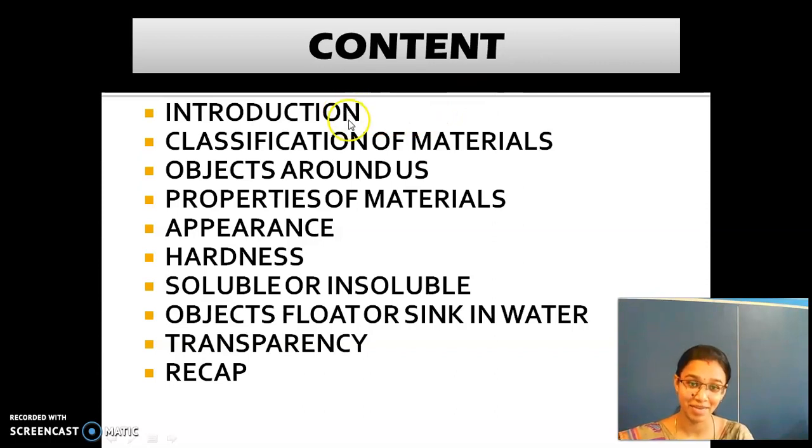What is meant by materials? What is meant by objects? What are all the objects around us? We have seen the 3 states of matter: solids, liquids and gases. Their properties also we had seen. Then coming to the next one, properties of materials. In that we had seen properties like appearance, hardness, soluble or insoluble, whether objects float or sink, then the important property transparency, and then the recap.